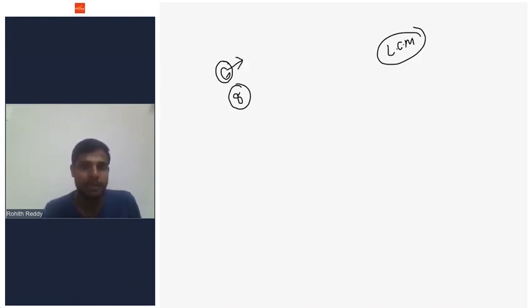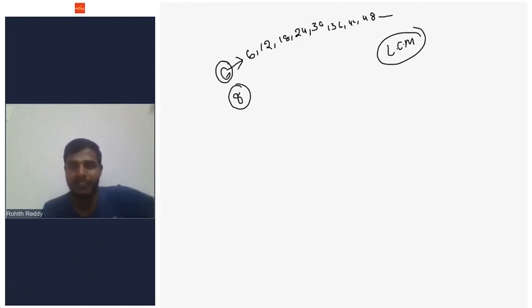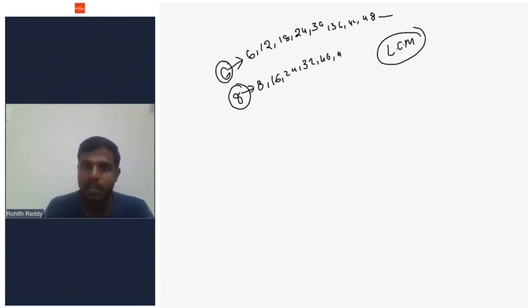So I'll try to write the multiples of 6. What are the multiples of 6? 6 is a multiple, 12 is a multiple, 6, 12, 18, next 24, next 30, 36, 42, 48, and so on. 6 has many multiples. 8 also has many multiples: 8, 16, 24, 32, 40, 48, 56, and so on. Okay, 6 has infinitely many multiples.